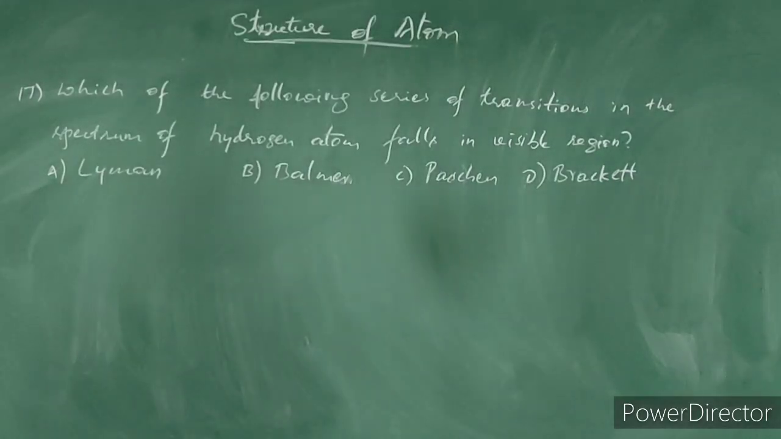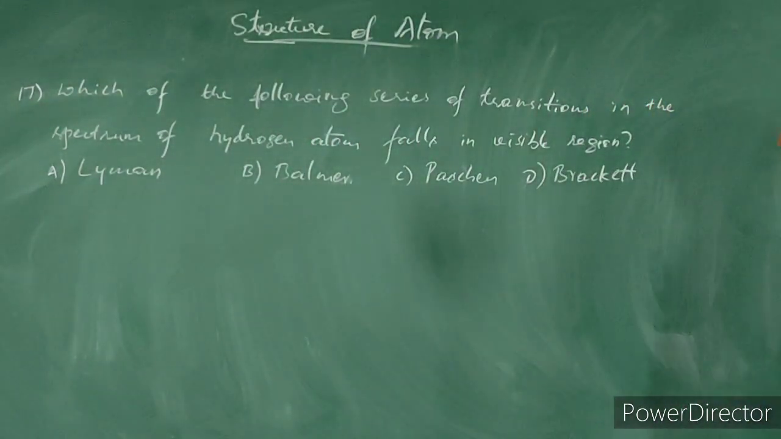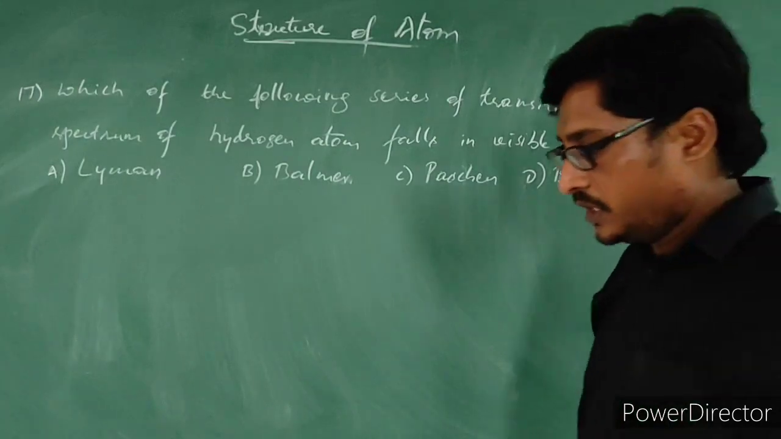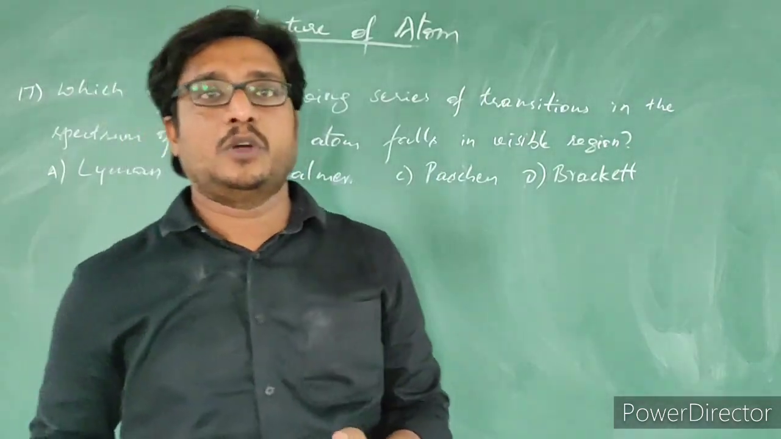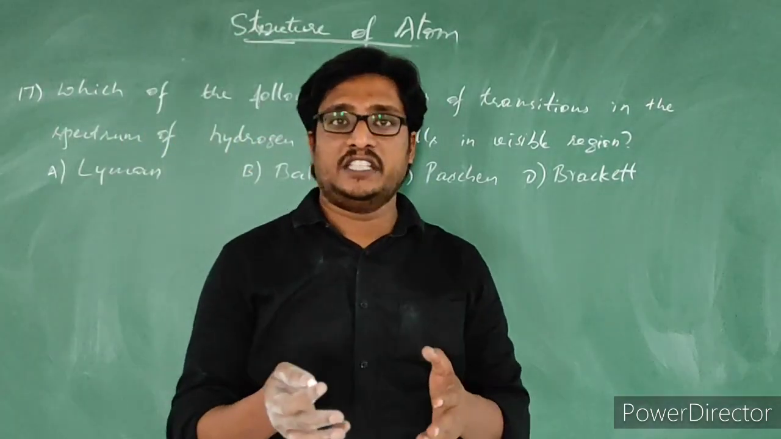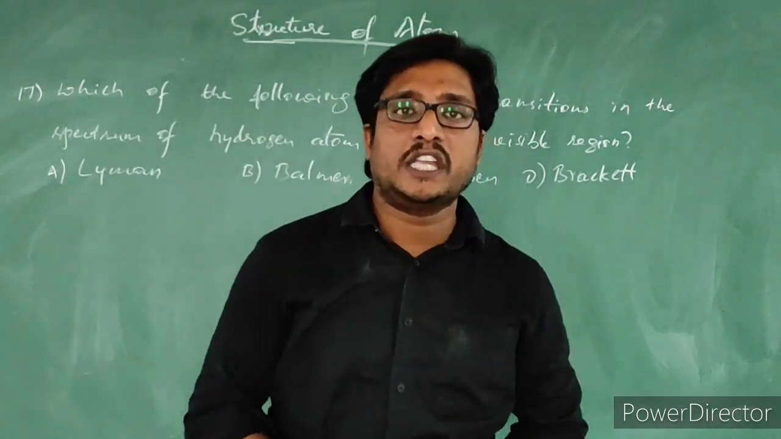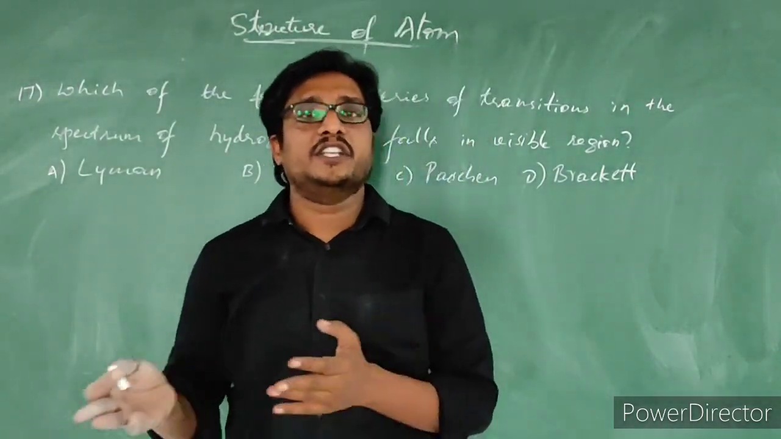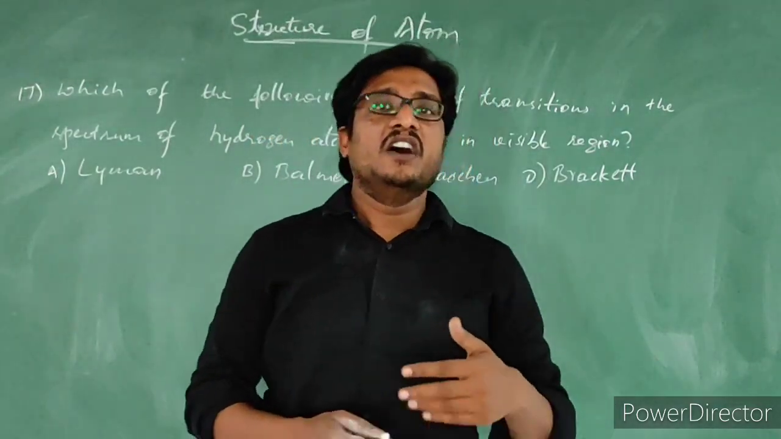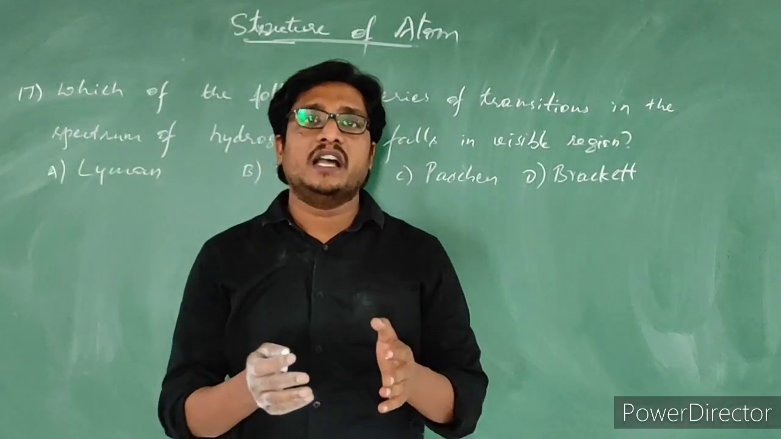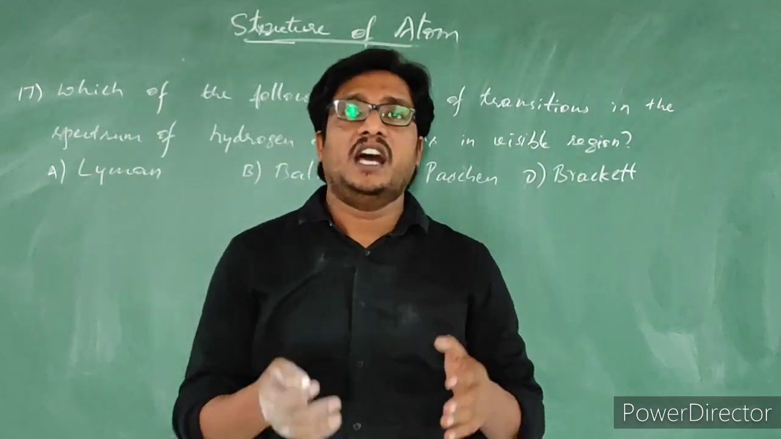Let us see the next question. Which of the following series of transitions in the spectrum of hydrogen atom falls in the visible region? We have seen in the hydrogen spectrum there are different lines. All the lines which are present in the spectrum of hydrogen are classified into different series, based on the wavelengths or frequency.